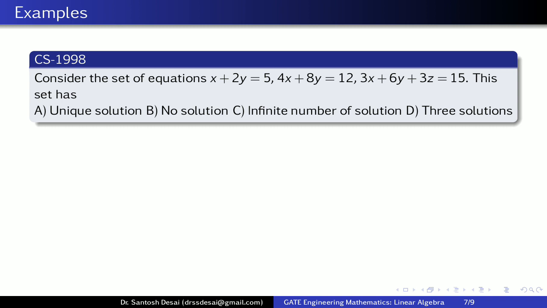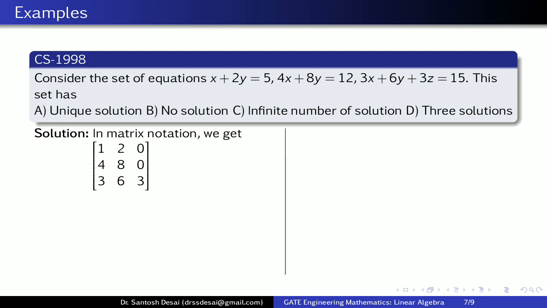So out of these 4 options, option D can never be the answer for this example, because we know that the given system of equations has either no solution, a unique solution, or infinitely many solutions. So therefore option D is not the answer for this. Now to find out the answer, let us apply the method. So first we write these equations in the matrix form.